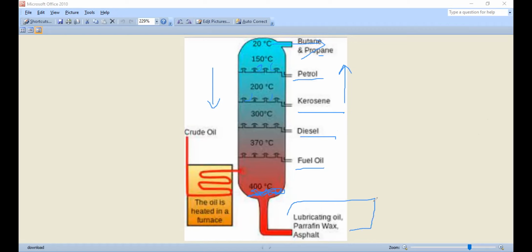We all know that the boiling point of paraffin wax is near about 2000 degrees Celsius, right? So it can't rise in this chamber because it has a high boiling point. So for this heavy oil, we will follow the vacuum distillation process. Vacuum distillation is similar to this process. The only change is that it is used for the heavy hydrocarbons.